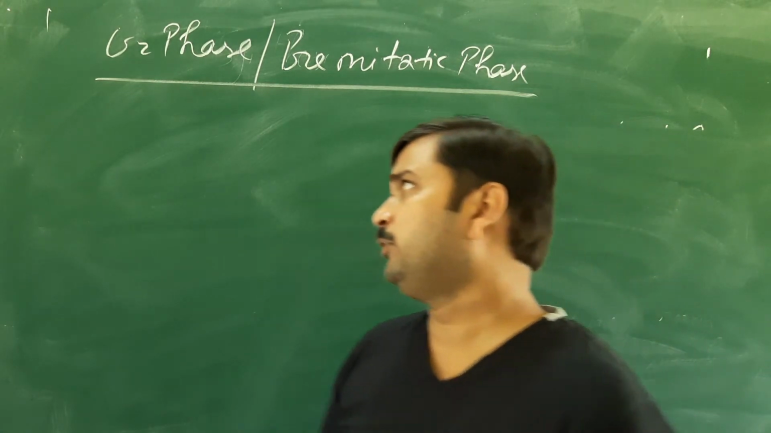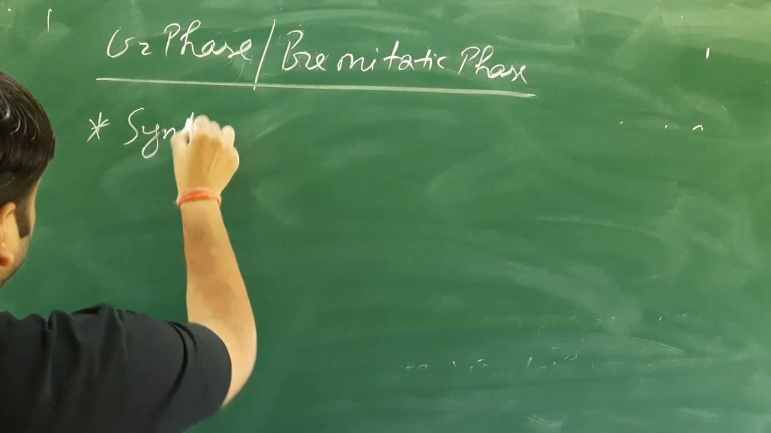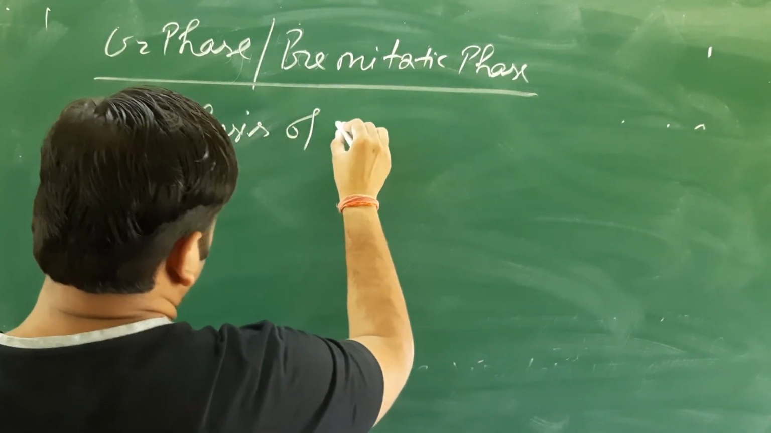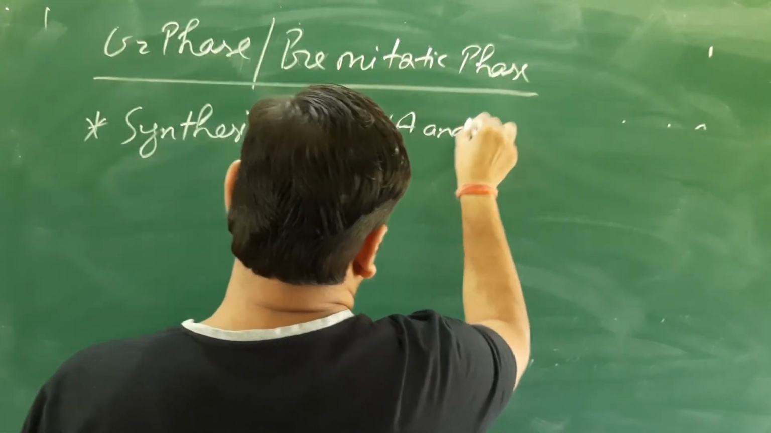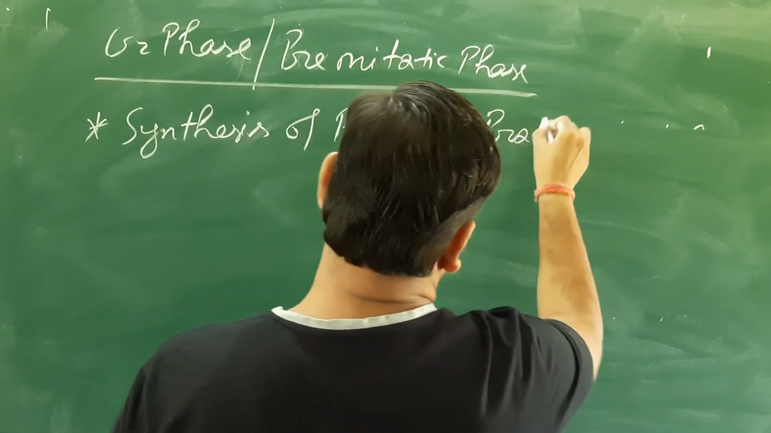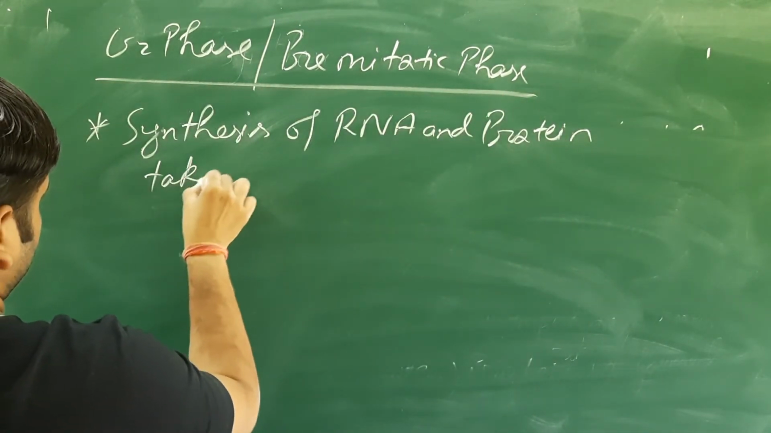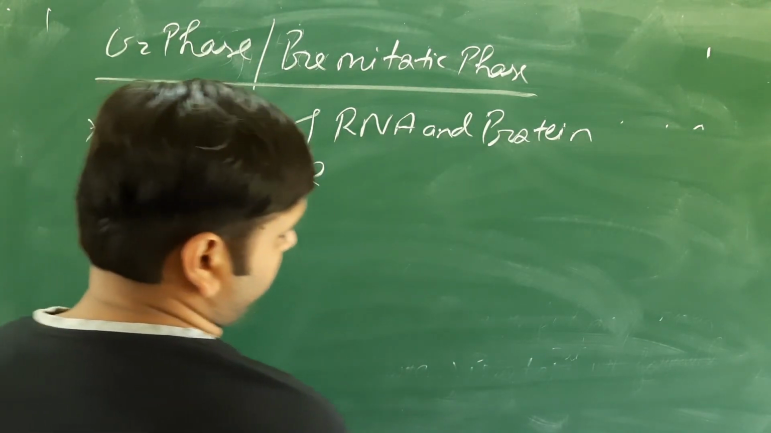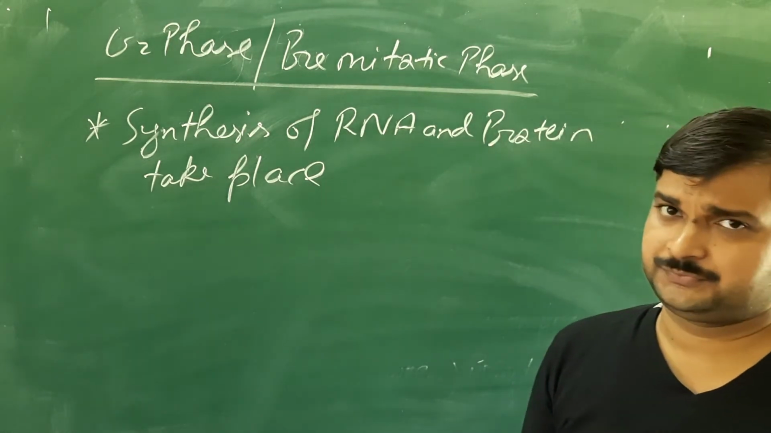And the most important characteristic of the G2 phase is that synthesis of RNA and protein take place. So synthesis of RNA and protein take place during the G2 phase of the cell cycle. This is the most characteristic event of the G2 phase.